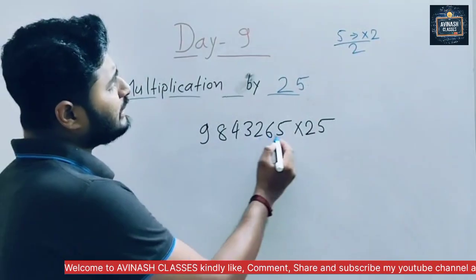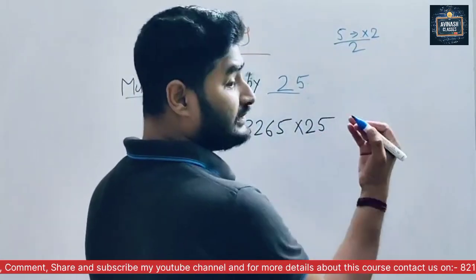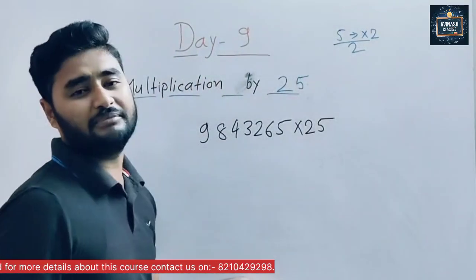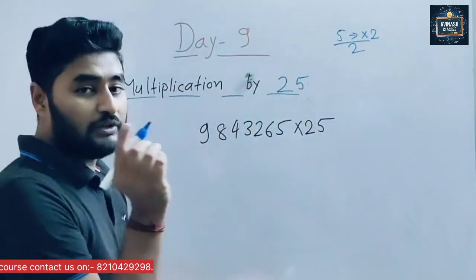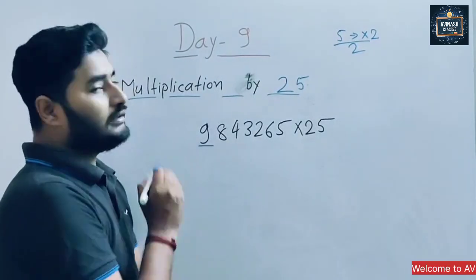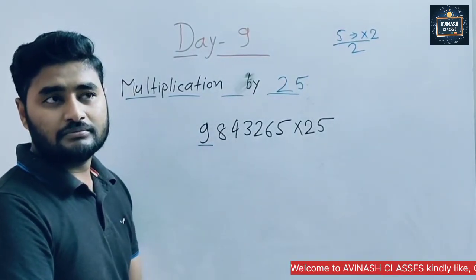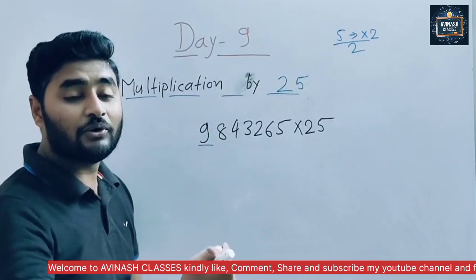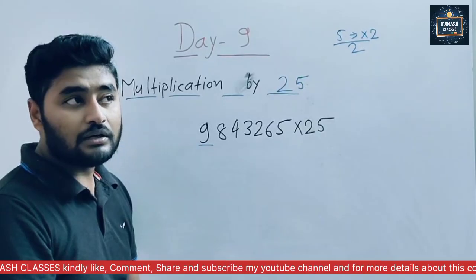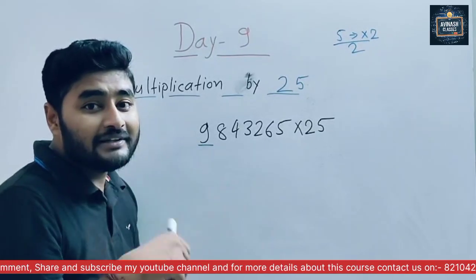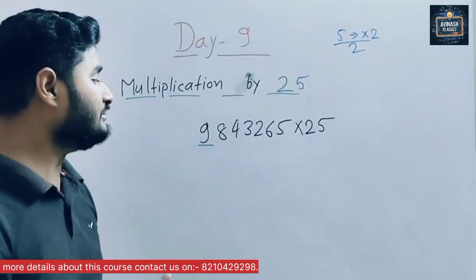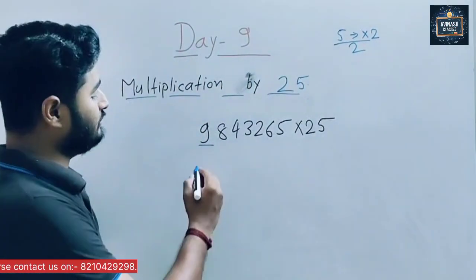Now, when we multiply with 25, what do we do first? We do not go like this. In the general school method, what do we do? We write 9, 8, 4, 3, 2, 6, and multiply with 25; definitely it will take time. So in the 4 table, is 9 coming or not? 4 times 1 is 4, 4 times 2 is 8, 4 times 3 is 12. Sir, 9 is not coming. Then which number comes just less than 9 in the 4 table? 8 itself. How many times? 2 times.